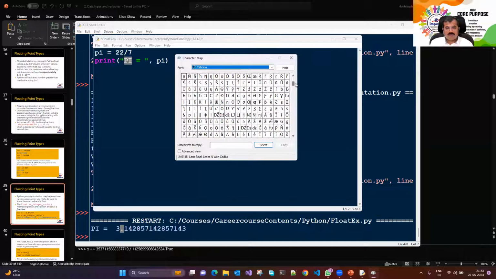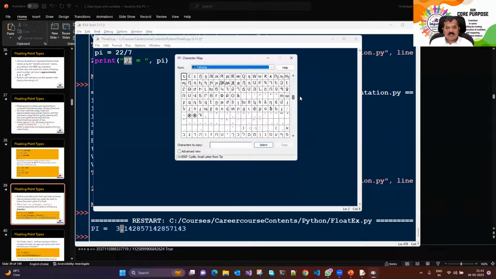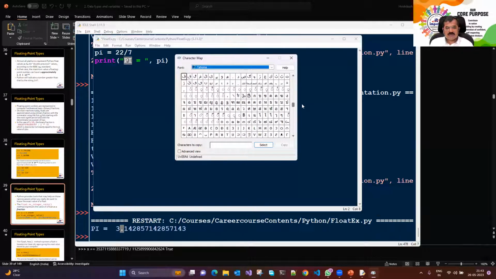Do you see any symbol of pi? If anyone can see it, tell me, does anyone see it?